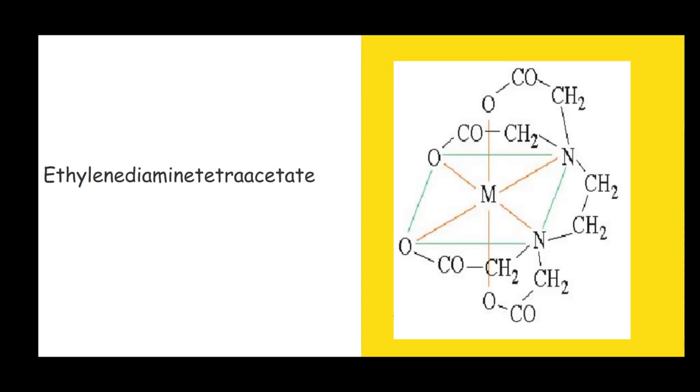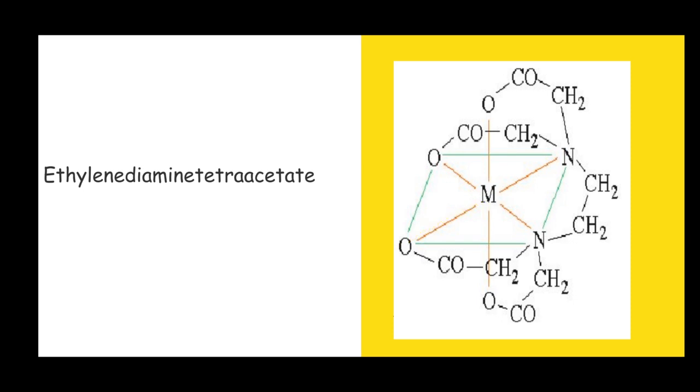This is an example of a complex of the hexadentate ligand, ethylene diamine tetraacetate ion. This is the central metal atom, and it is bonded at the six positions of the same ligand. Here, two oxygen atoms are making bonds with the central metal atom.